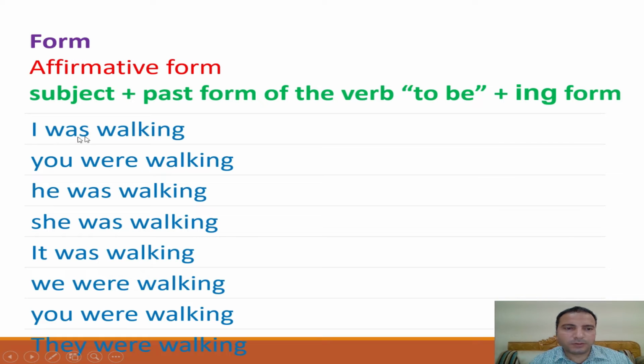For example, I was walking. You were walking. He was walking, she was walking, it was walking, we were walking, you were walking, they were walking. So look here, I use was with the subjects I, he, she, it, and were with the subject pronouns you, we, and they.